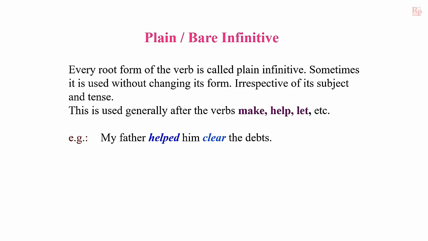See the example. My father helped him clear the debts. She made him win the match. They let him go. In these examples, you may come to know that there are two verbs in every sentence. One is finite verb and next one is non-finite verb. Non-finite verb cannot stand individually in a sentence. They must take the help of finite verbs.